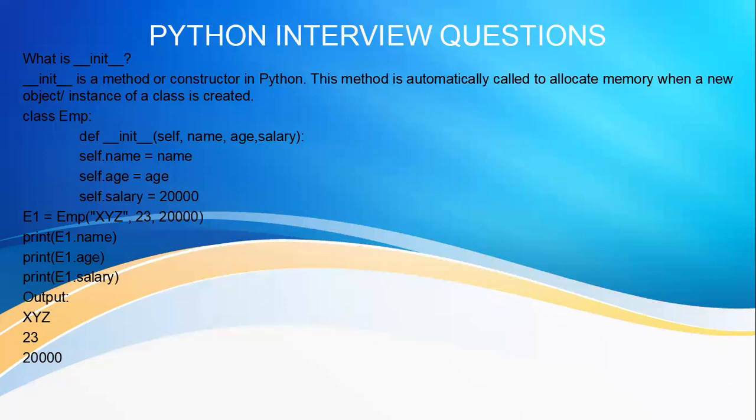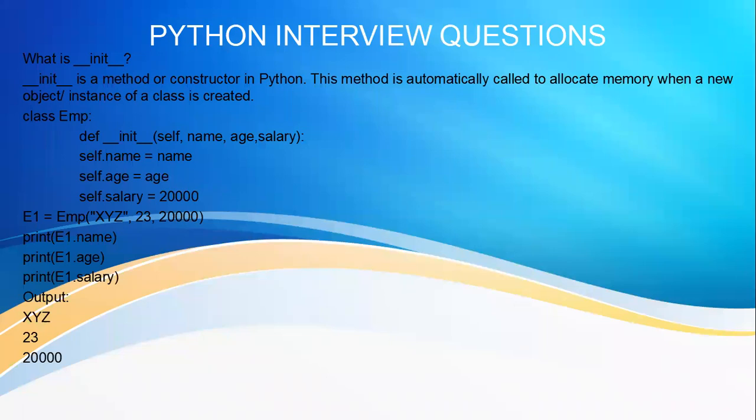So here there's an example, and the things will be clear in this example. You are creating a class called employee. So class employee, then colon, and you start the indentation here. Then define init, self, name, age, salary. So these are the attributes for this object.